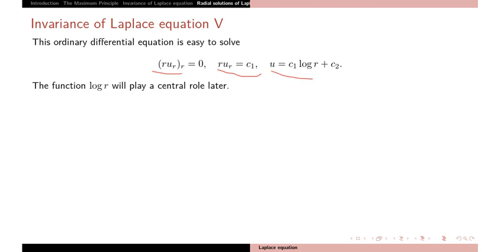Further integration yields u equals c1 log r plus c2, and this is called the fundamental solution of the Laplace equation, which is rotationally invariant. This function log r plays an important role in higher dimensions as well. So the solution is just u equals c1 log r plus c2.